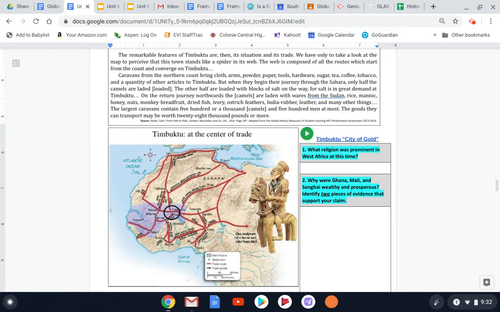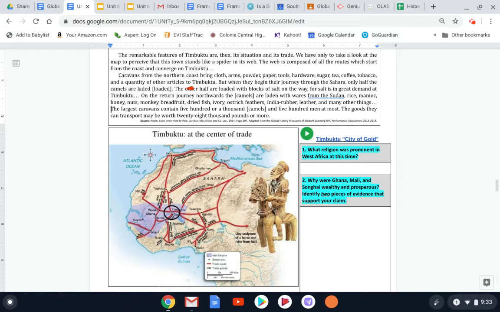When you watch the video clip, you'll understand that gold is not necessarily mined right in the city. Timbuktu does not have a store of natural gold in the ground, but because of its central location, gold is being mined elsewhere and brought into the city.